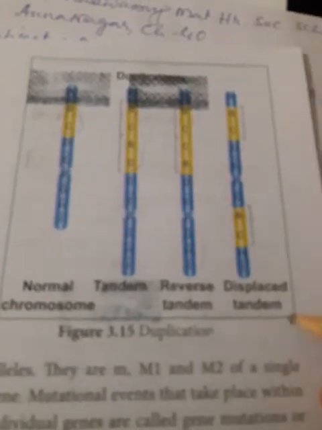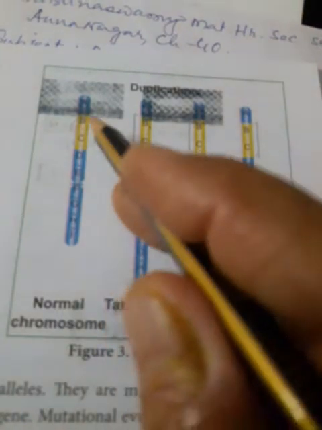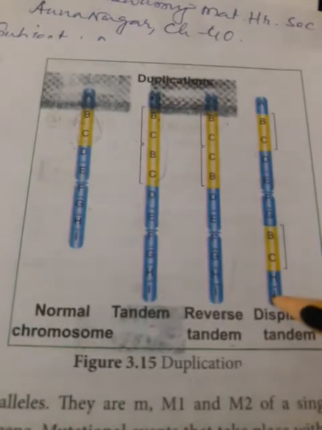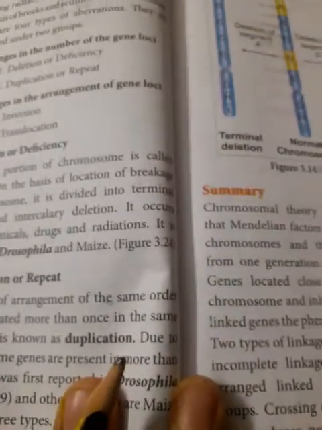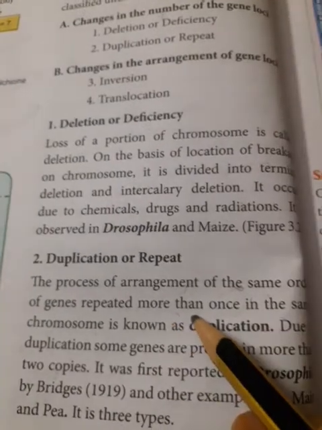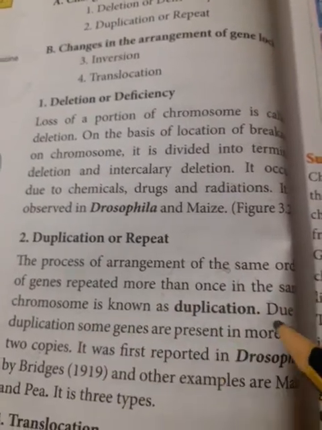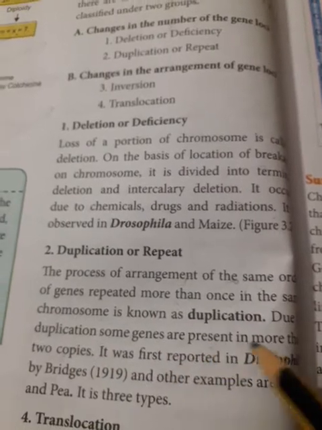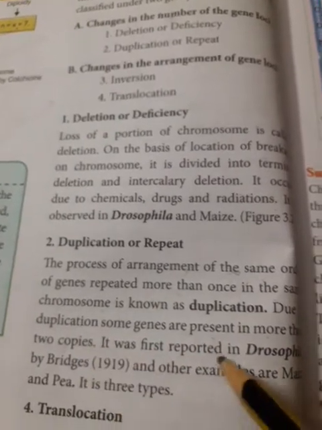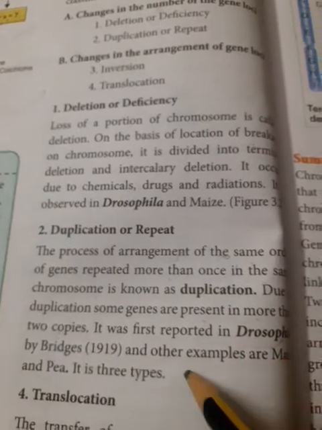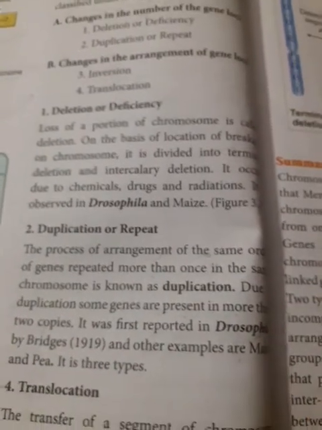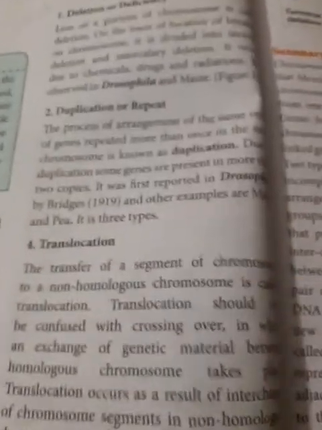And displaced tandem means the duplicated segment may be inserted at any region on the chromosome. Suppose it has been inserted in a different part, not in the proper place; it is called displaced. So the arrangement of the same order of genes repeated more than once in the same chromosome is called duplication. Due to duplication, some genes are present in more than two copies. It was first reported in Drosophila by Bridges, and other examples are maize and pea. The three types are not given in the syllabus, so cut that; it was in my old syllabus.